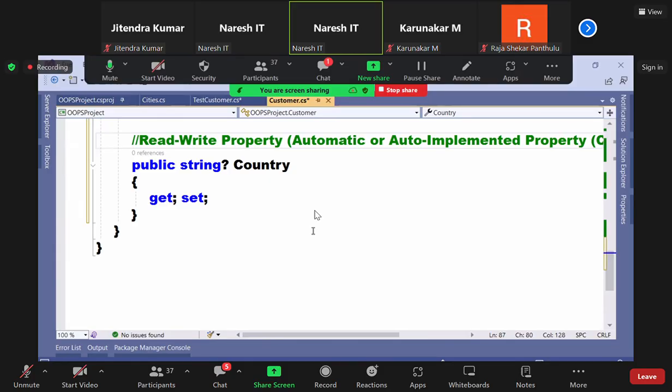Okay, what is the name of the field? Why do you want to know that? I don't want to know that. Sir, if I don't know the field, how can I use this in my code? How can I initialize it? Because initialization should be done. Within the class, I want to use the field. Don't use the field anywhere. Everywhere use the property only now. Everywhere use the property.